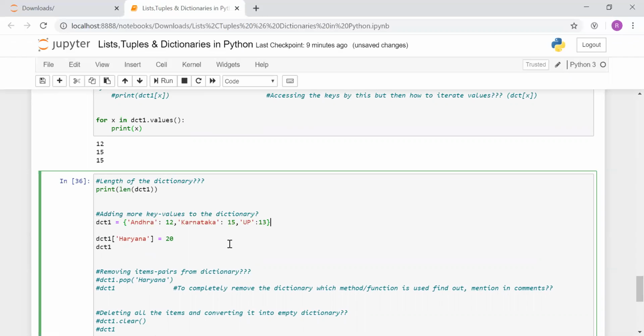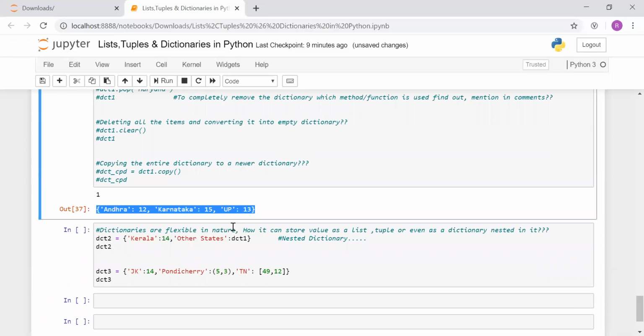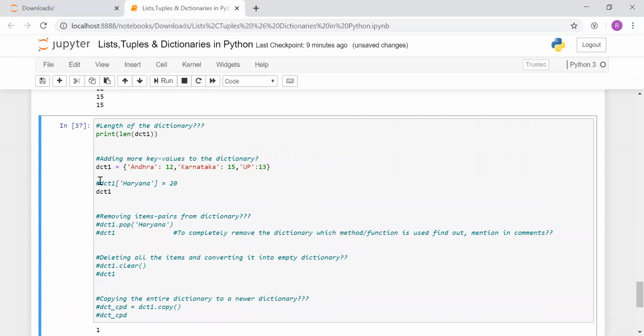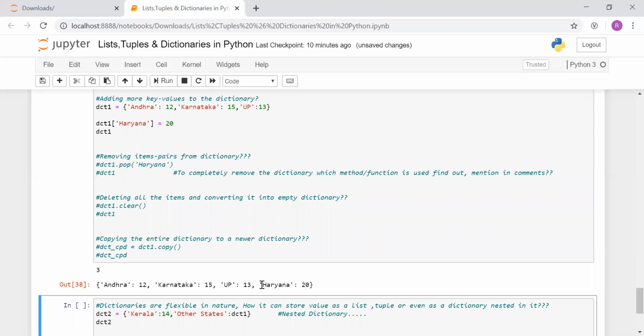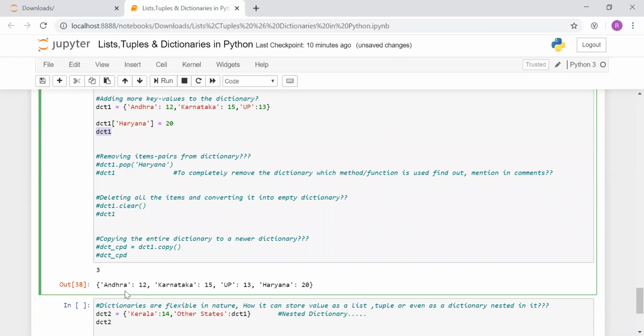Now you can see, suppose I'm just commenting as of now, and yes, first of all I'll be showing you, okay, this was my earlier dictionary. Okay, now I am adding this item, the newer item Haryana, and now I'll be printing once again. So now you can see the newer key value pair gets added, and we are printing it once again. So this will show the modified dictionary.